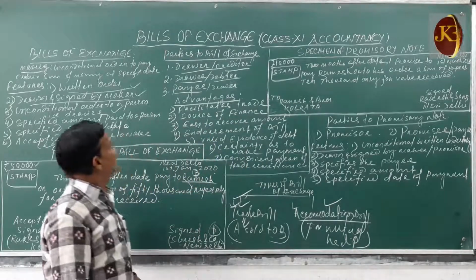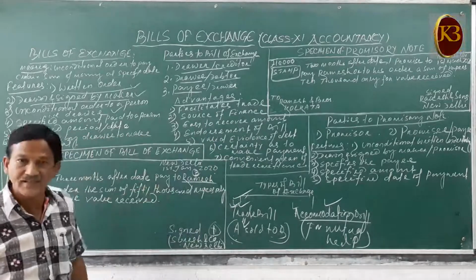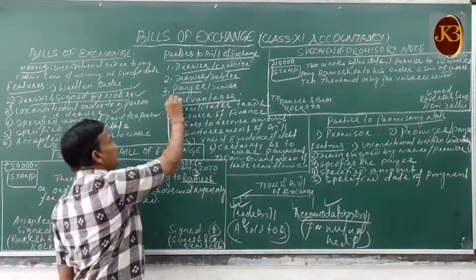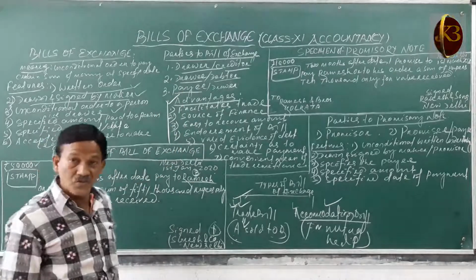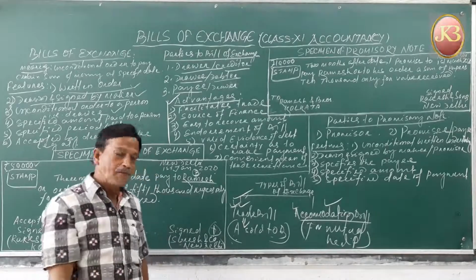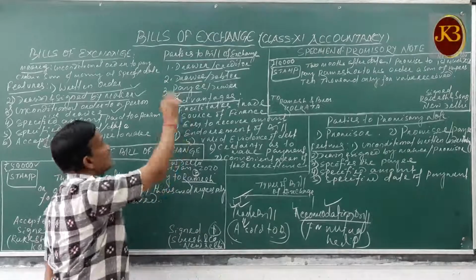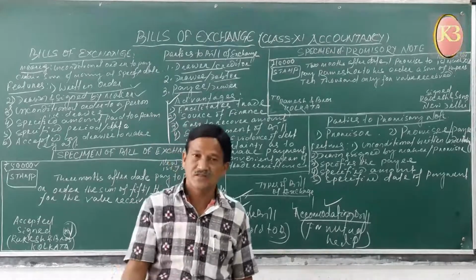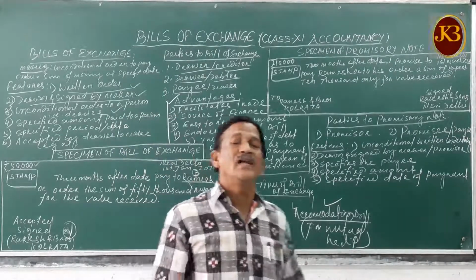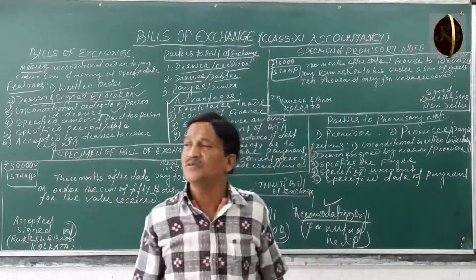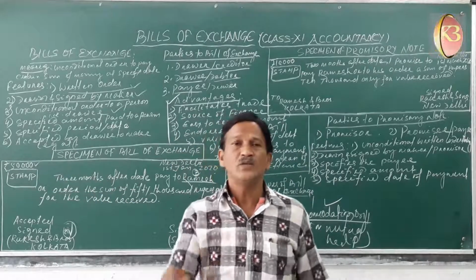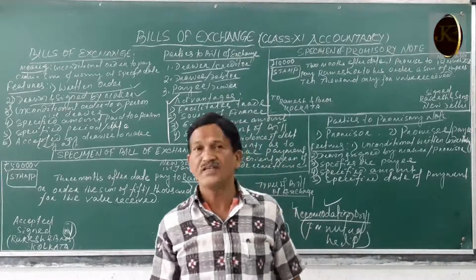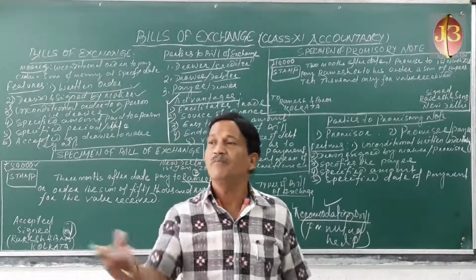So let's see the advantages of the bill of exchange. These are the various advantages of bills of exchange. Why is a bill of exchange used? What are the benefits? The first advantage is it facilitates trade. That means when we are going to purchase goods from the market on credit, nobody gives us credit, because there is no proof, no guarantee that we'll make the payment.